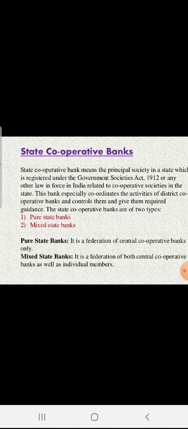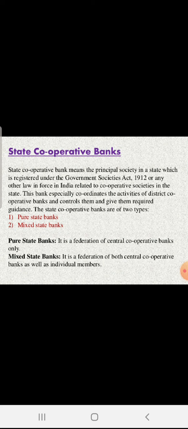Now we have to focus on what the Apex Institute is. Apex Institute is nothing but the state cooperative bank. What is the state cooperative bank? The state cooperative bank means the principal society in the state, registered under the Cooperative Societies Act 1912 or any other law in force in India related to cooperative societies. This bank especially coordinates the activity of the district central banks as well. It acts as a controller, guys.